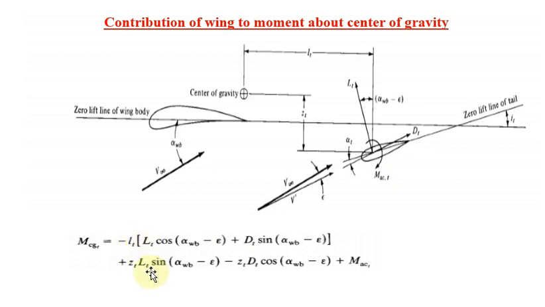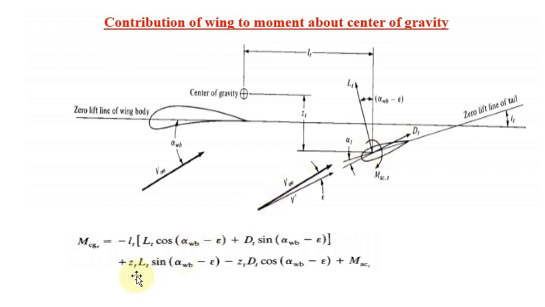The same way for terms 3 and 4, we are taking the vertical distance and automatically the horizontal forces. Force into perpendicular distance, with horizontal forces. All the lift forces and drag forces act on the aerodynamic center of the tail portion.